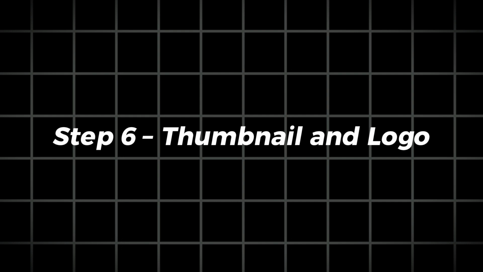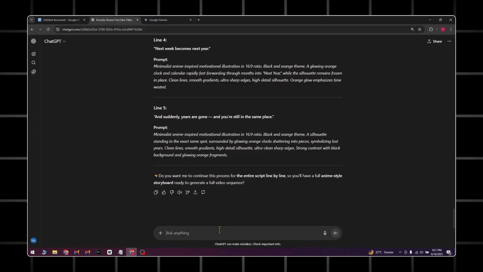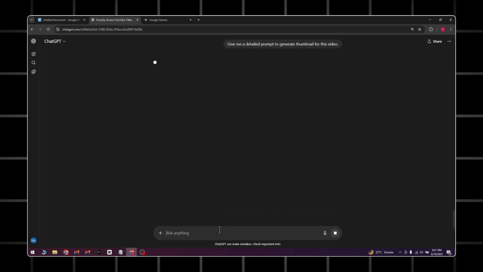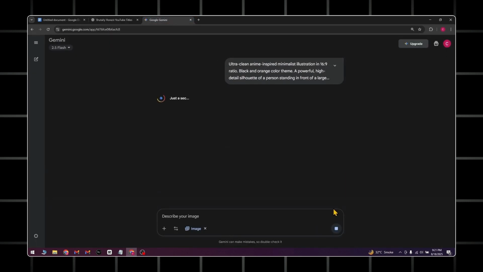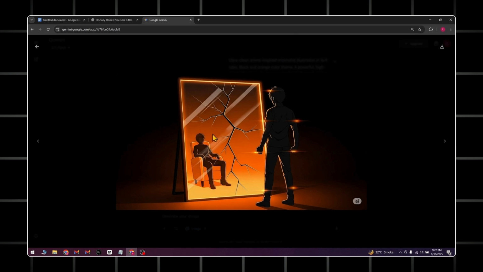Step 6. Thumbnail and logo. For the thumbnail, go back to ChatGPT and ask, "Give me a detailed prompt to generate a thumbnail for this video." Copy that prompt and paste it into Gemini. In seconds, you'll have a professional thumbnail ready to use.